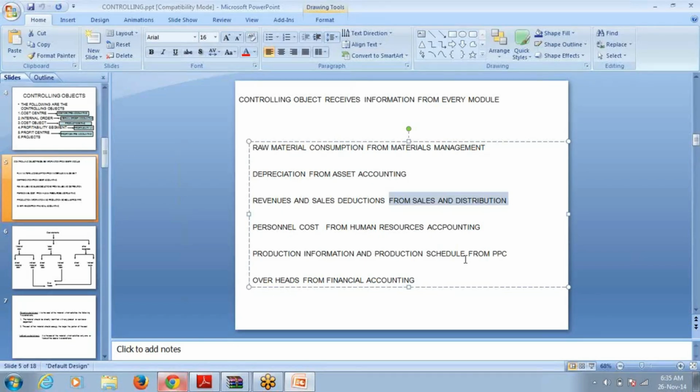From the general ledger, it is transferred to controlling. You need not think anything else. Every expense will be incurred and posted in the respective modules. Then through integration, the respective GL accounts are updated in the general ledger. From the general ledger, the information is taken to controlling.